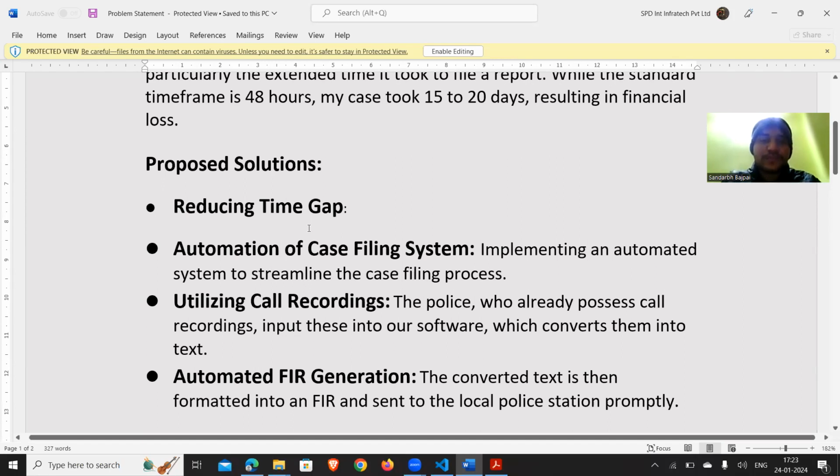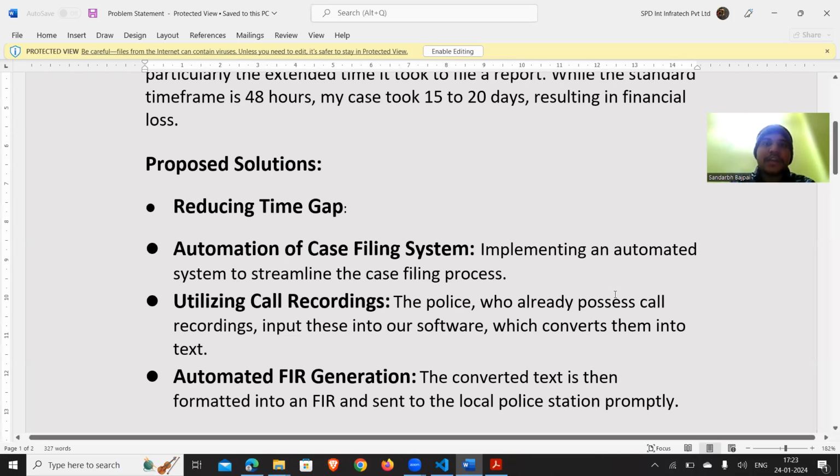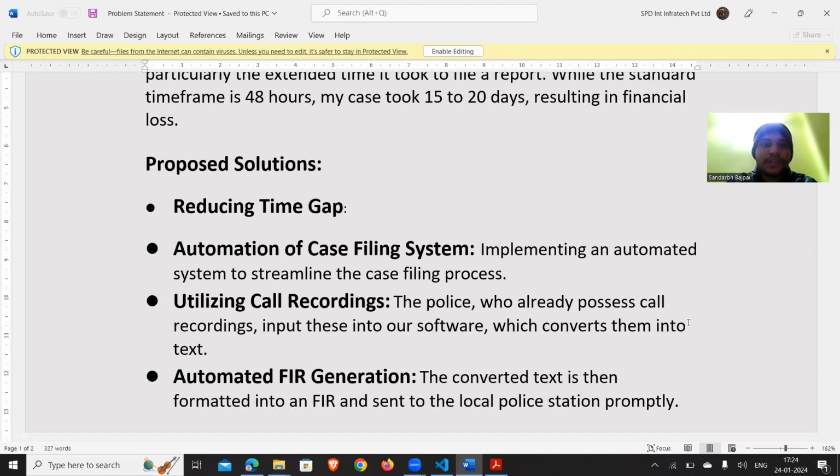So basically, as stated earlier, the proposed solutions are reducing the time, which I told earlier, that a time of 15 days would be reduced to like 10 or 11 hours only. And the next solution as written here, automation of case filing system.